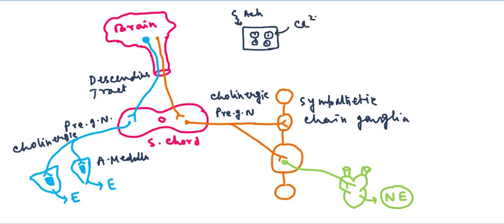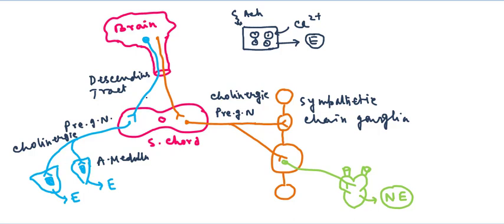Due to the entry of calcium into the adrenal medulla, the chromaffin granules fuse. Due to the fusion of the chromaffin granules, epinephrine or adrenaline is released, and this system is known as the sympathetico-adrenal system.